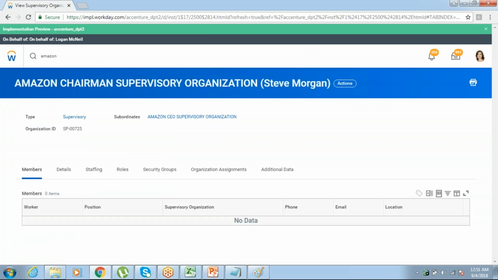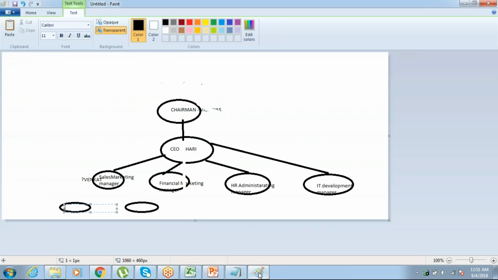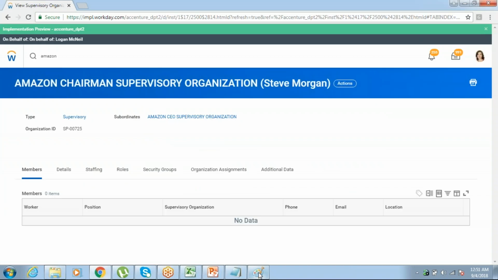Now, see here. Amazon Chairman Supervisory Organization. For that, who is the subordinate? CEO. So, you are seeing this diagram correctly now? CEO is a subordinate to chairman, right? Correct? So, now see your chairman details.